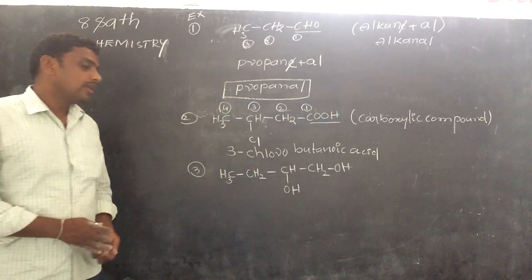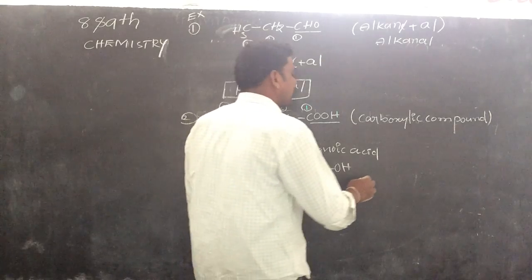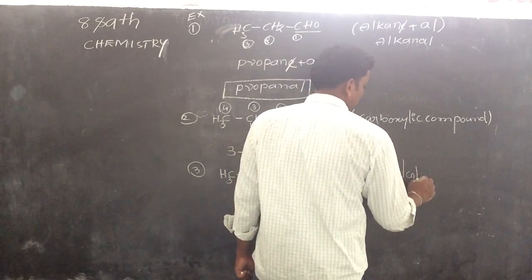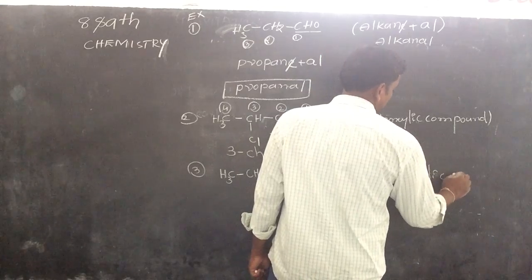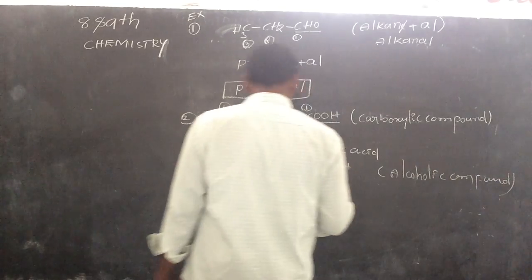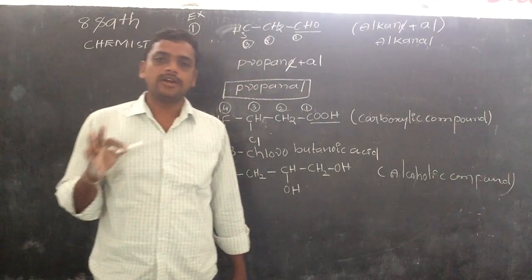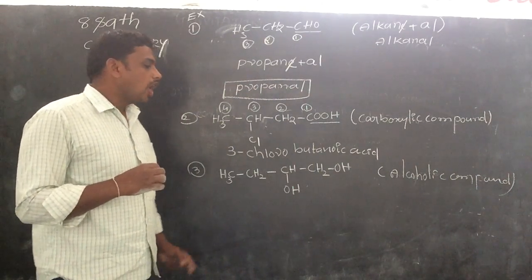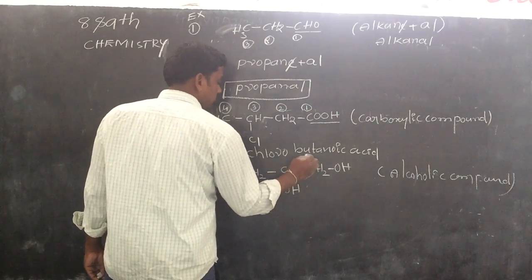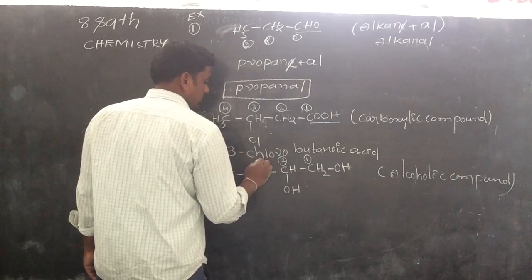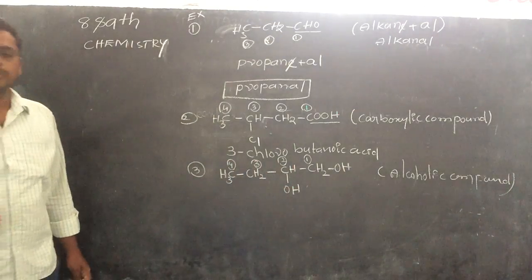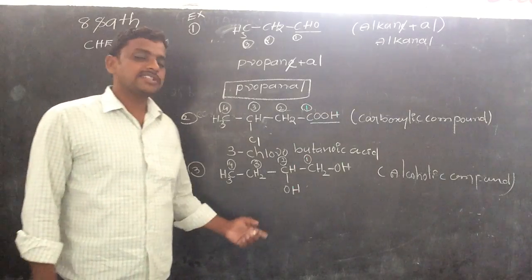Let's go to the compound. This is an alcoholic compound. Which functional group is present in the given compound? OH, alcohol. How many carbons are in the parent chain? Four: 1, 2, 3, and 4 carbons are in the parent chain. So butane, all single bonds.